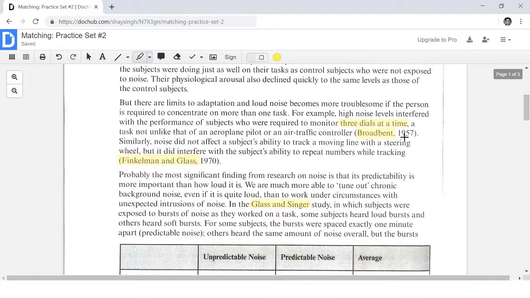Let's keep reading on. A task not unlike that of an aeroplane pilot or an air traffic controller.